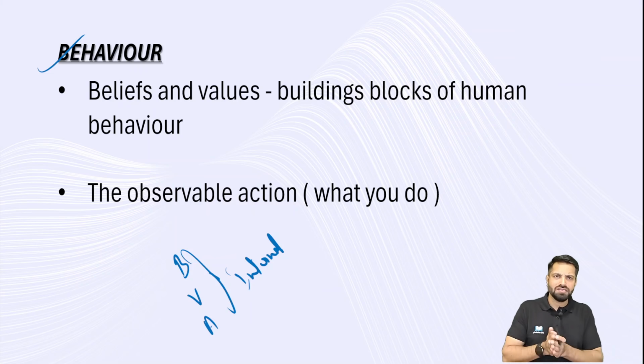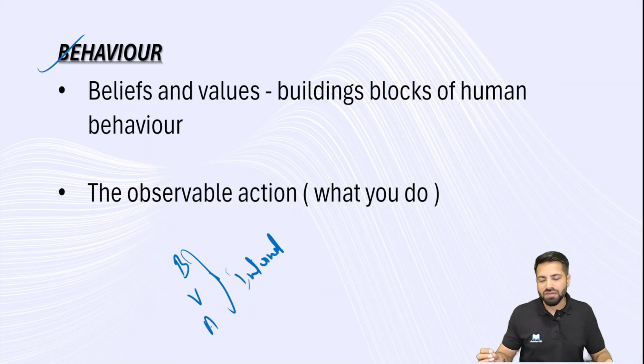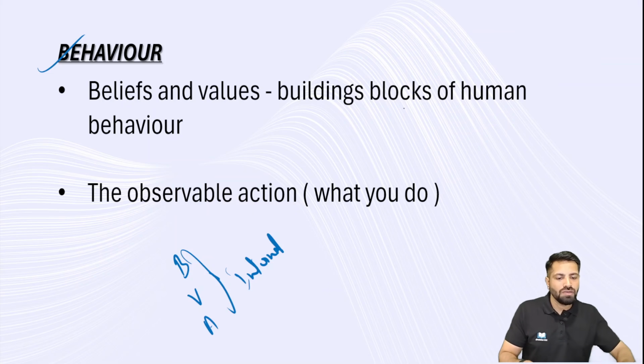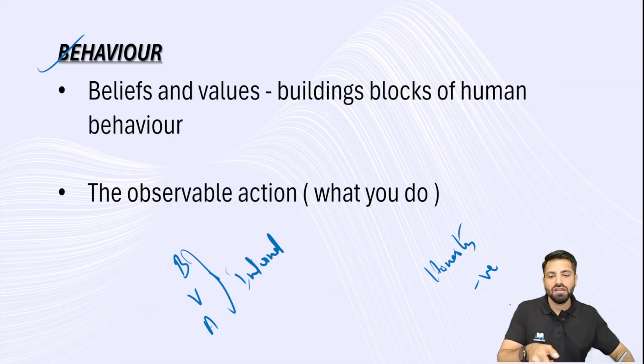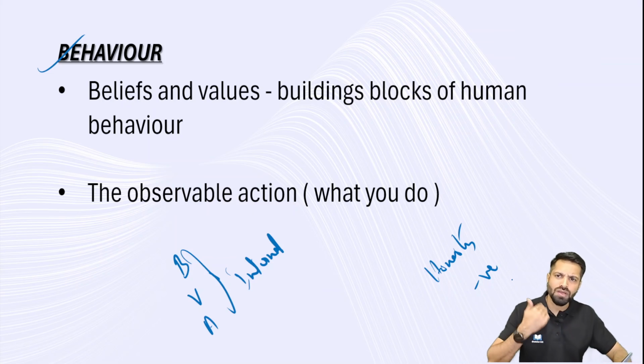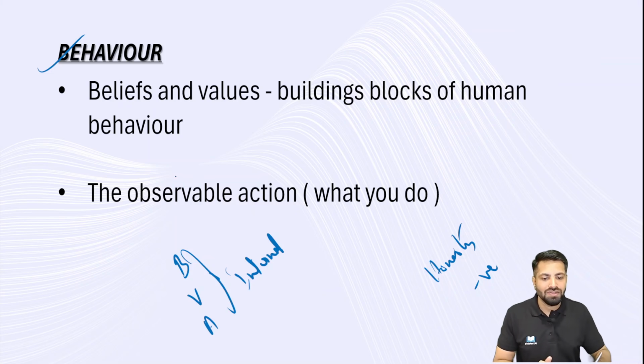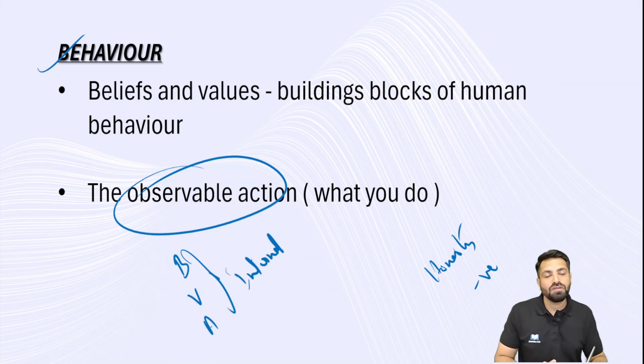See, take an example of politicians only. I have a belief system that politics is corrupt, all politicians are corrupt. Now my value system is honesty. My attitude is negative towards politicians. Now the behavior: I saw the politician coming in front of me. Now I don't want to talk to the politician. Even if he talks to me, I will not talk, or I will just change my way. This is my behavior. Behavior here is an observable action.